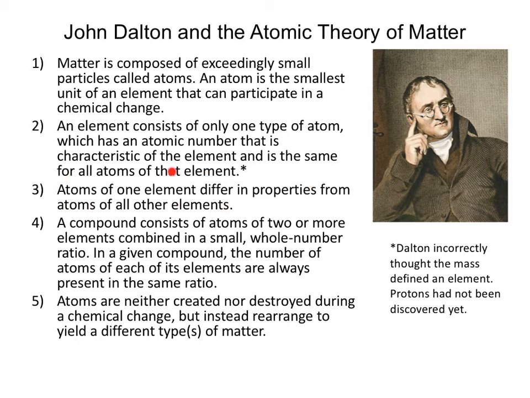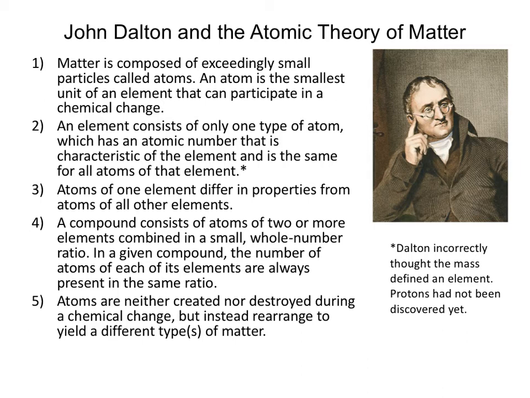Dalton proposed, and we still understand this to be true, atoms of one element differ from others in their properties, and all elements have different properties. And so what gives us compounds is that a compound consists of 2 or more elements combined in small whole number ratios.